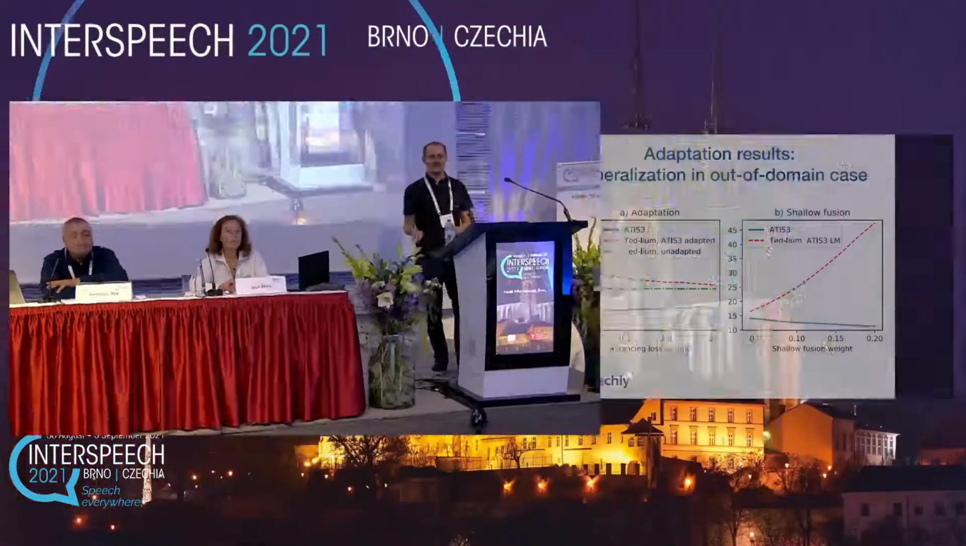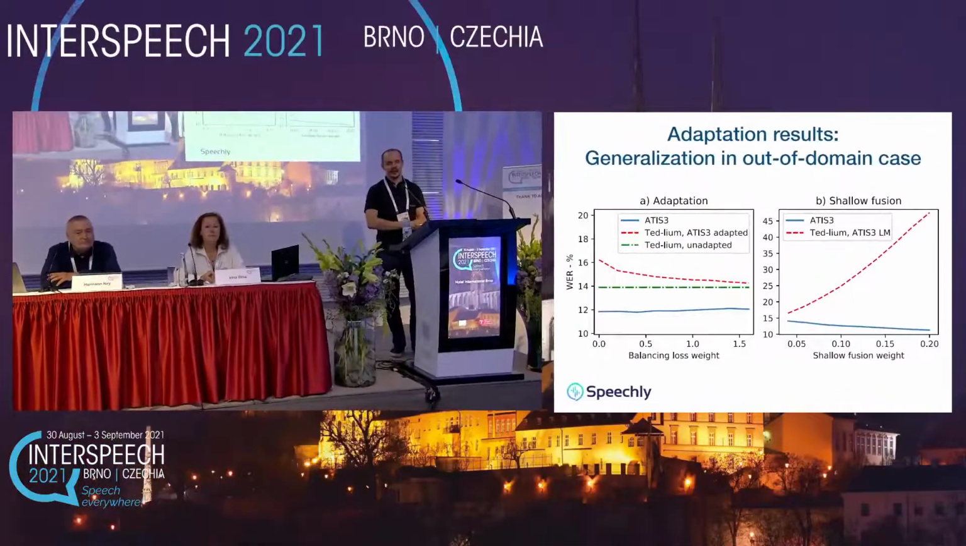Okay. More questions, comments? Maybe a question from the chat channel? There's some question about your regularization. How critical is that? Regularization loss. How important is that? So one example is here that we see that at least for the out-of-domain accuracy, it clearly improves when we add the balancing loss weight.